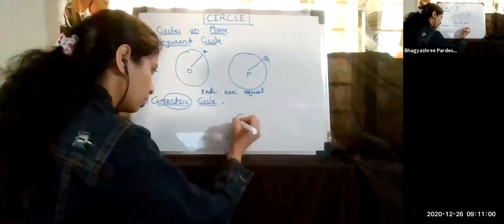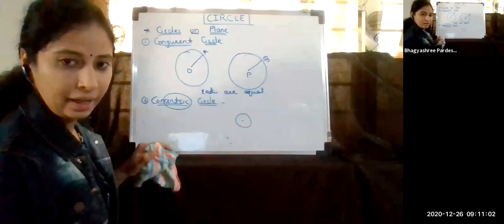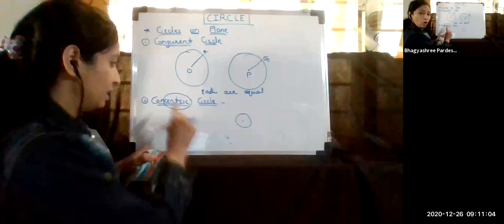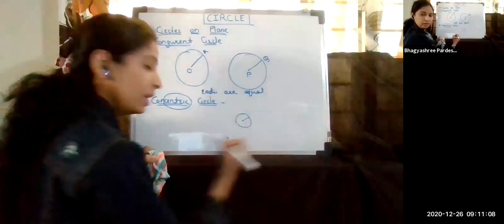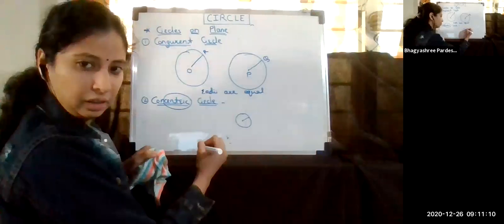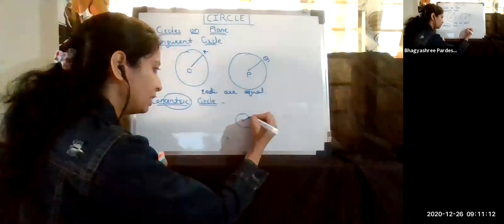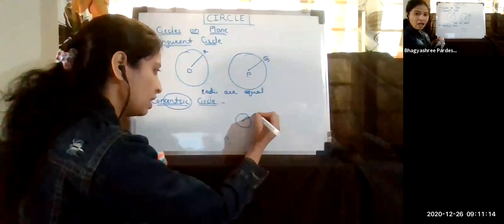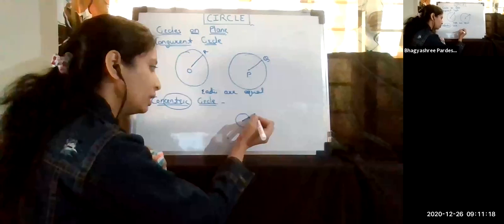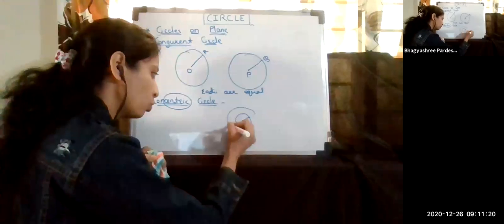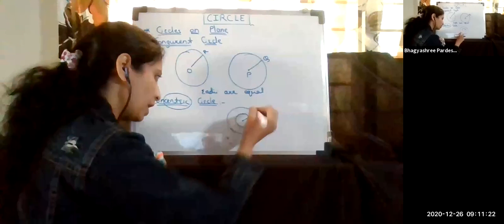I drew one circle with this center, and suppose this was the radius of this circle. Now I am simply extending this radius up to here, and with this radius I am drawing one more circle.